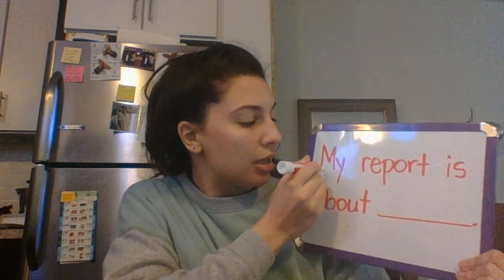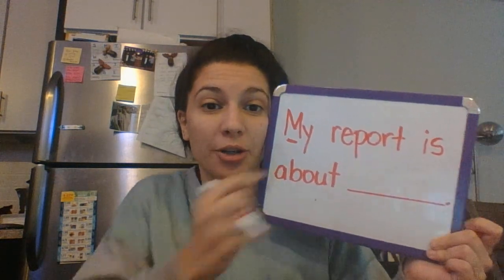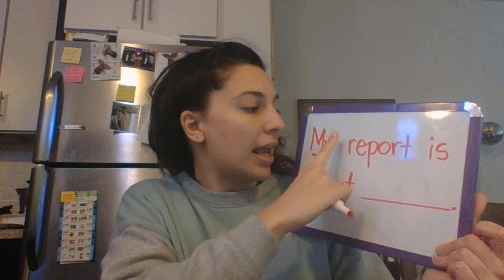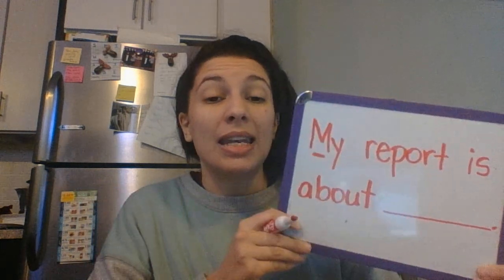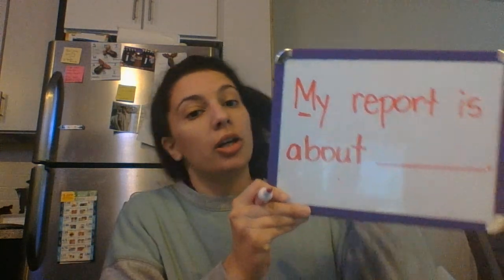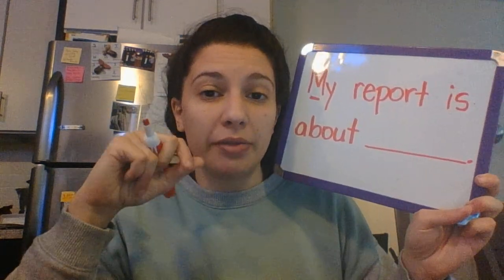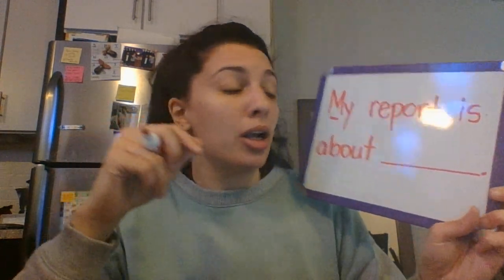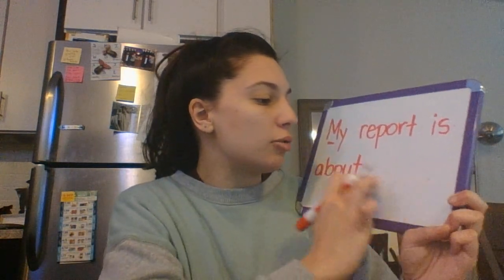The other thing is, my first letter of the sentence is a capital letter, and you're going to notice all the other ones are not. My other ones are all lowercase. And then I have my finger spaces between them. They're not all together because it's going to be really hard to read that way. Now, the other important thing that we're going to know is when you're writing your person's name, the first letter of their name is a capital letter. So if your person is Ruby Bridges, you are going to do,